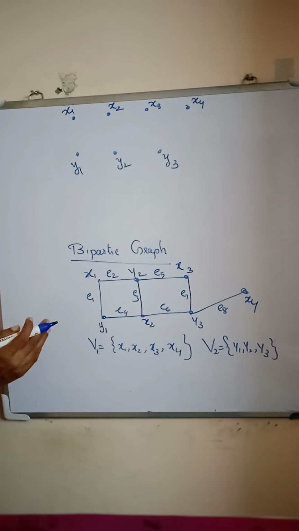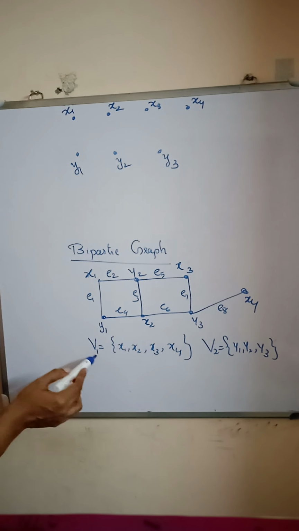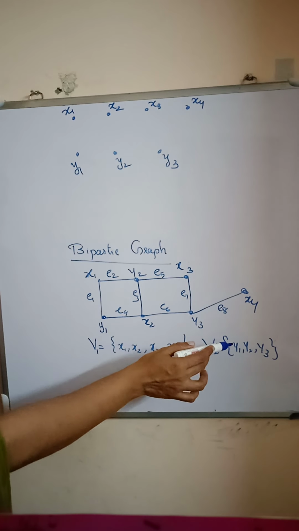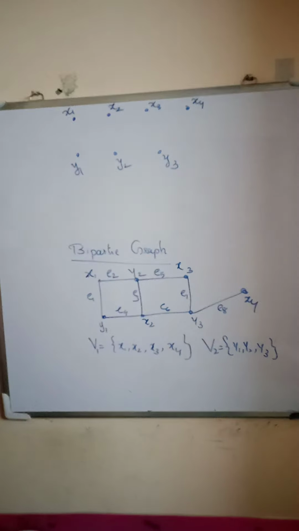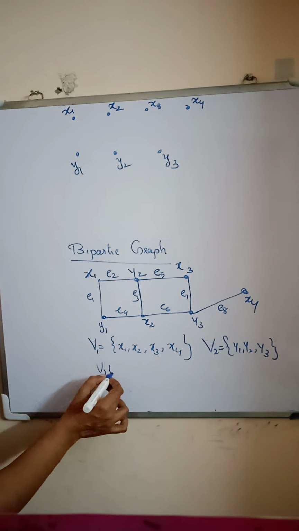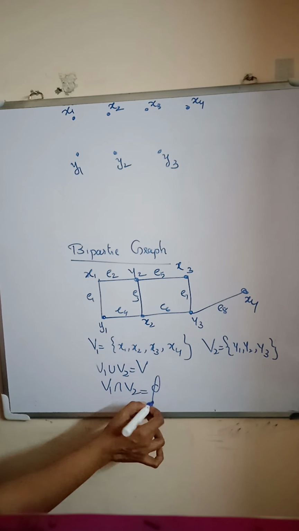If we can divide or partition this set of vertices into 2 sets V1 and V2, the first set V1 is equal to x1, x2, x3, x4 and V2 is equal to y1, y2, y3. And V1 union V2 is equal to the whole vertex set V and V1 intersection V2 is equal to the null set.